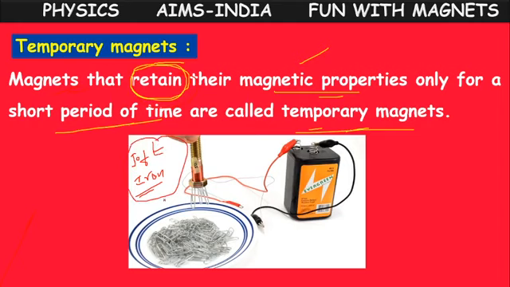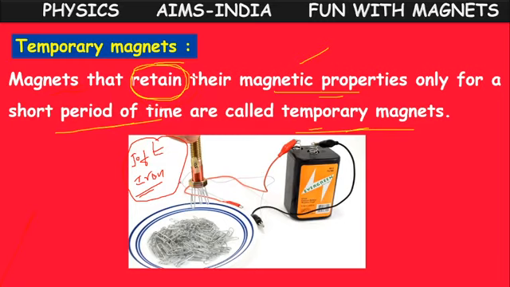As long as it is connected with the battery, it acts like a magnet. After that, it loses its magnetic property. So this is called an electromagnet. These are examples of temporary magnets. Electromagnets are mainly made up of soft iron.